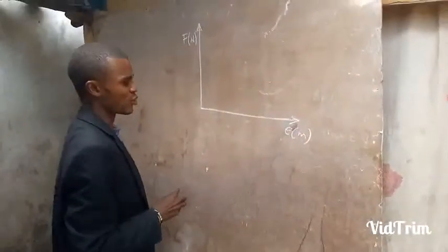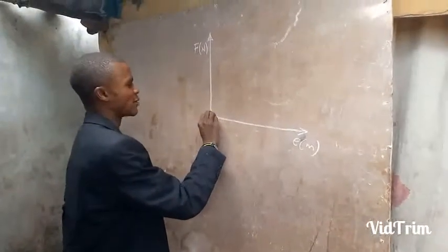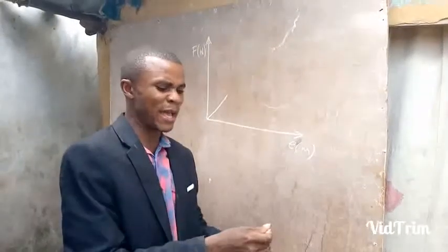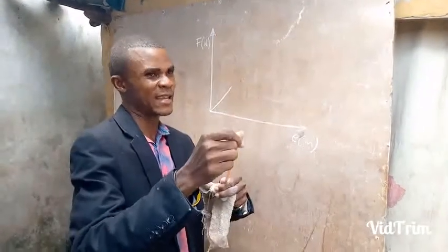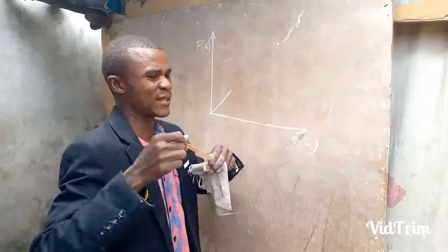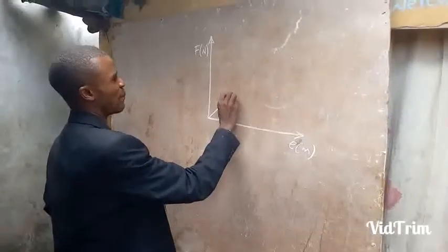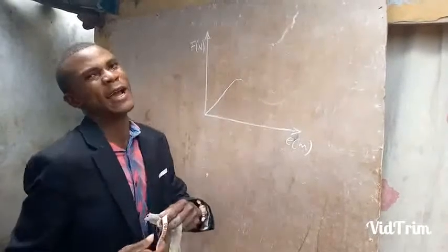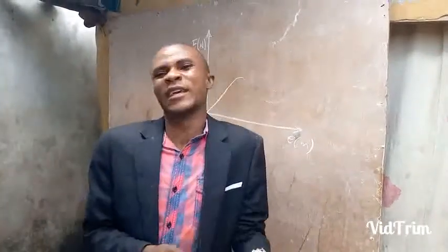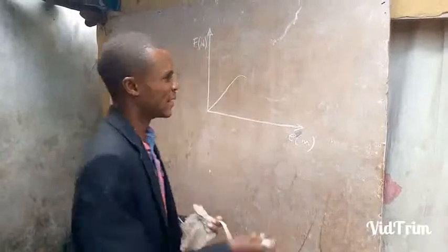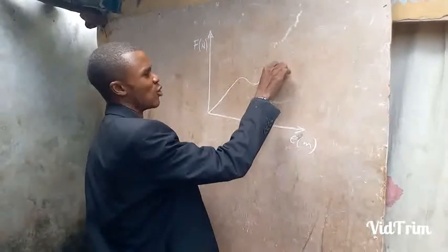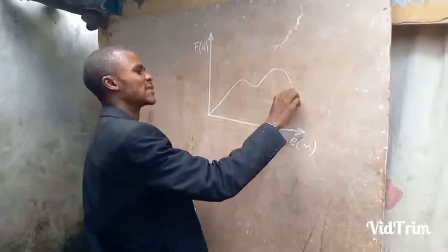When I want to demonstrate that, I will have a straight line. That means at the beginning, the more I apply force on this, the more the material will extend. There will be a particular point reached here. This thing will make a curve. That means if I now apply force, it will just extend and some will not even extend. That's why it is behaving this way. It will turn this way, again I'll come here, turn, and then come down like that.